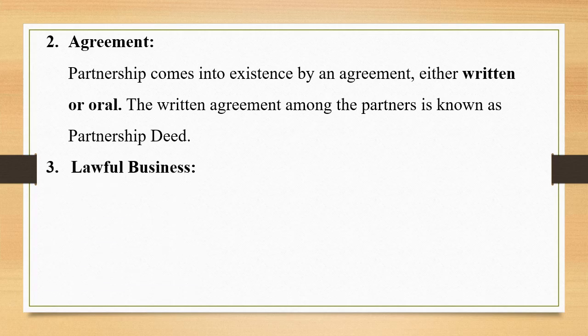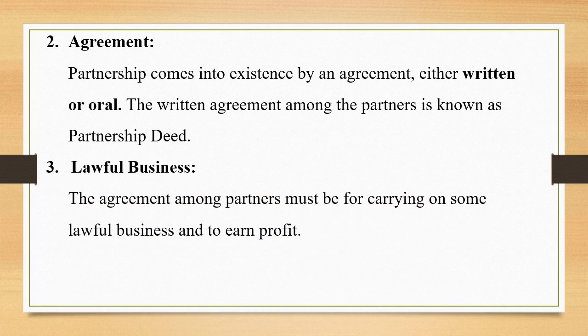lawful business. The agreement among partners must be for carrying on some lawful business and to earn profit. You need to remember over here that mere joint ownership of some property is not a business. In that case, they are co-owners and not partners, as their motive is not to earn profit on a recurring basis. So the business carried out by the partners has to be on a recurring basis.